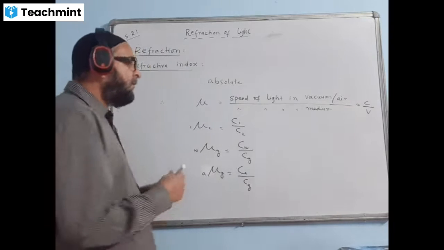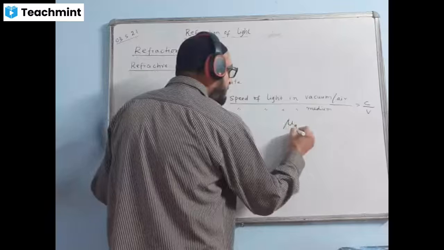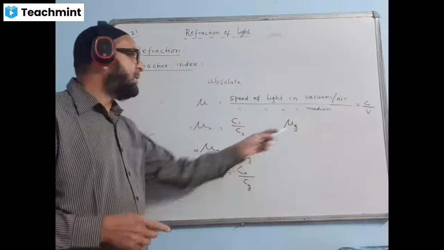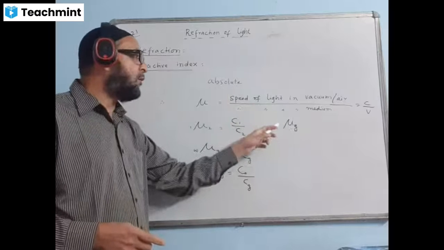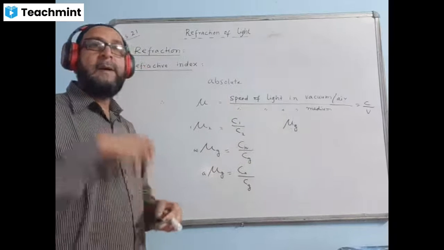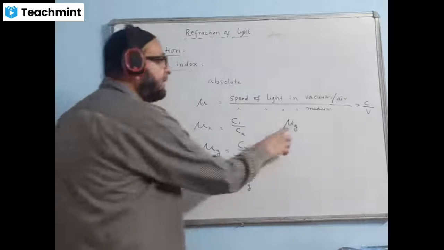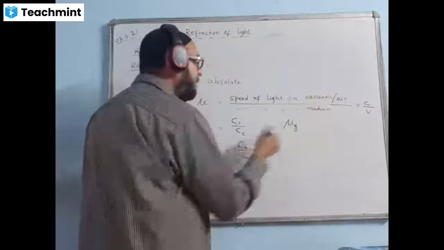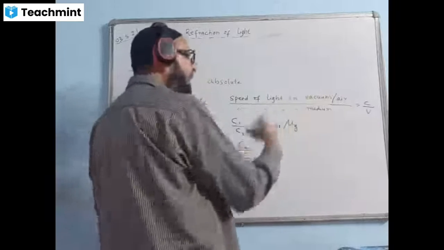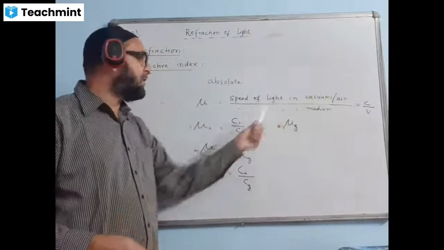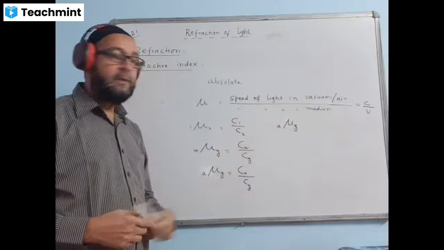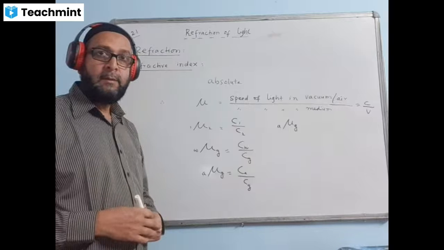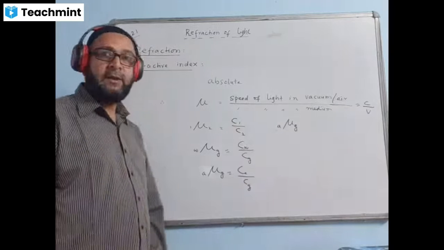Now, if I write only mu G, what is the meaning of this? This means this is the absolute refractive index. This thing may not be mentioned here, anything. This means refractive index of glass with respect to vacuum or air. Automatically it will come as air. If nothing is mentioned, it will automatically come as either air or vacuum. We can take either of them, because we know the value of C is the same for both air and vacuum. It will automatically be A if it is not mentioned, if it is not written. And this is called absolute refractive index.